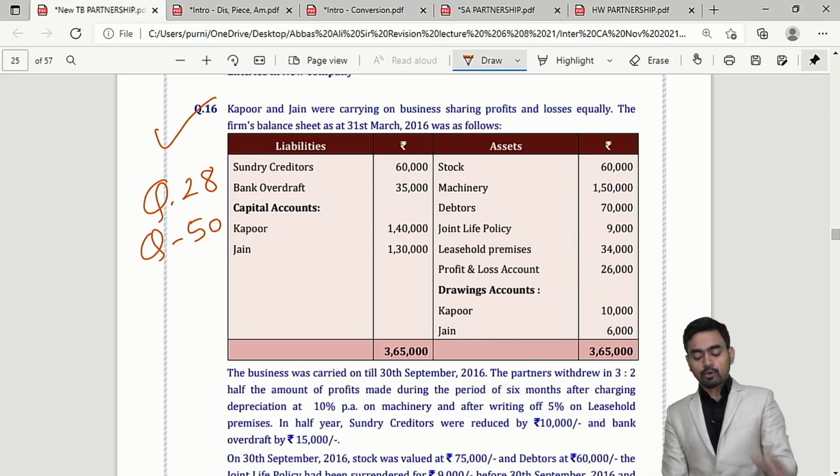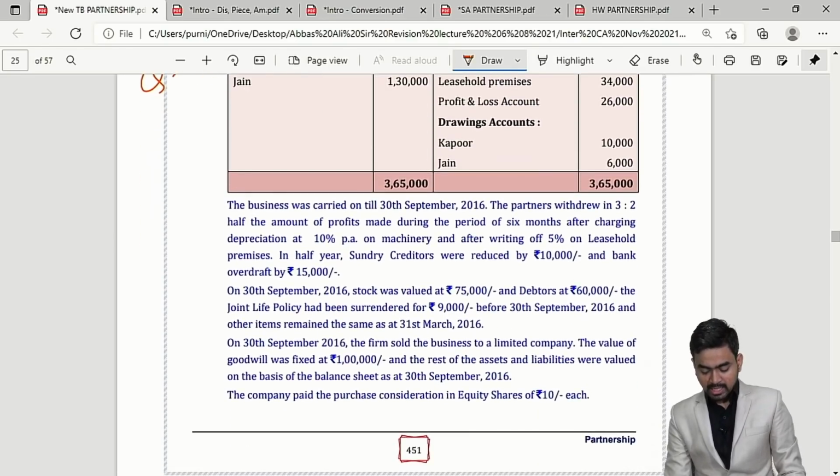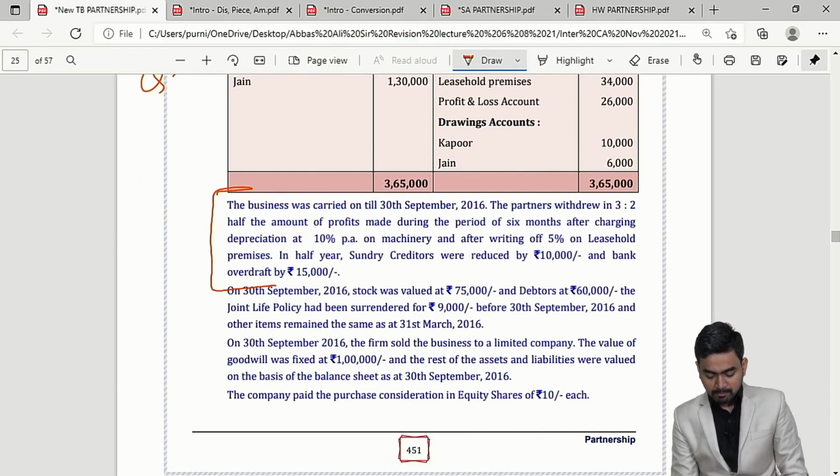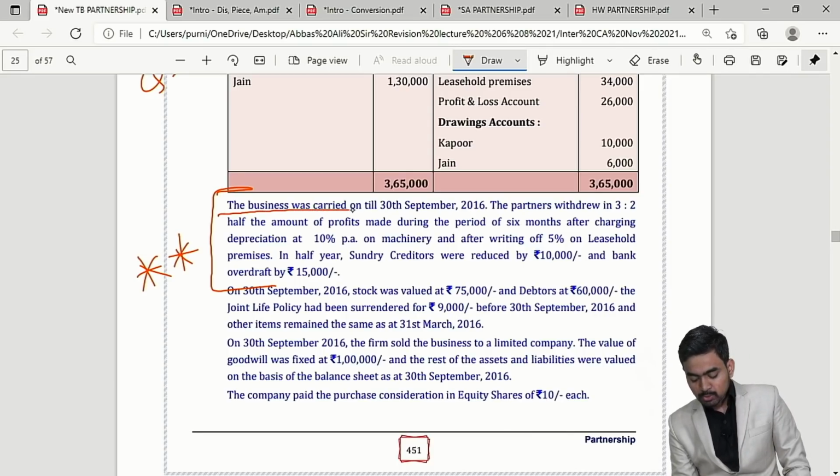Sir, the important point over here is, I'll tell you, this is the first paragraph which is important, and in that, please check, business was carried on till 30th September 16.